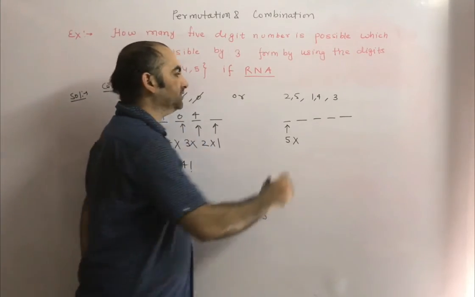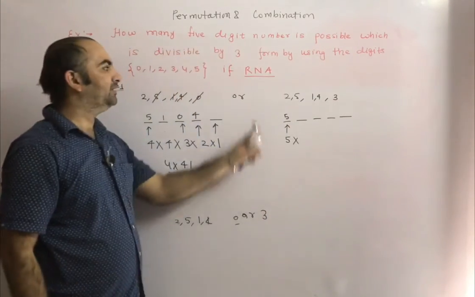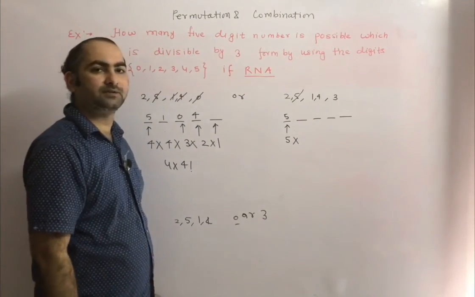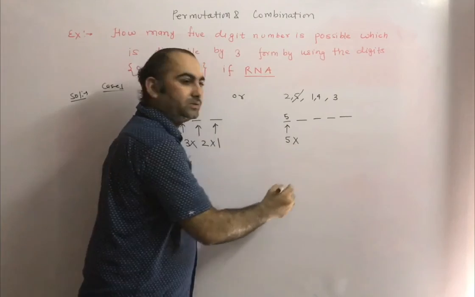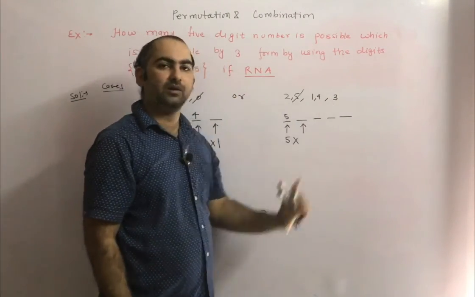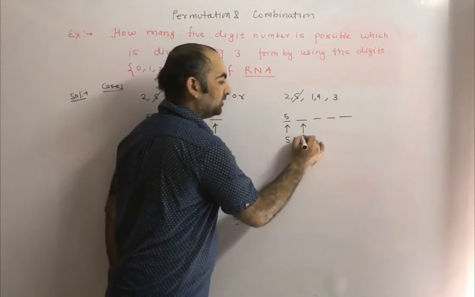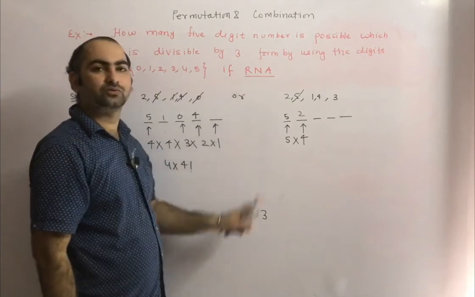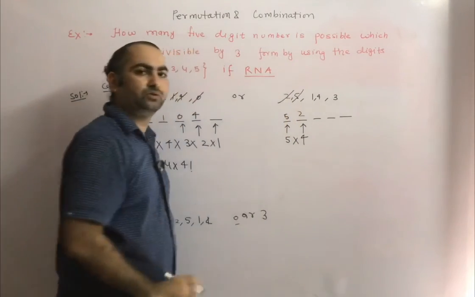Now suppose here 5 is coming. And repetition is not allowed, so we can't repeat 5 again. So we are cancelling. So again into. Now we have to fill this place. So this place we can put what? 2, 1, 4, 3. How many choices do we have? 4 choices. Suppose here 2 is coming. Now repetition is not allowed, so we can't repeat 2. So 2 is also cancelling.